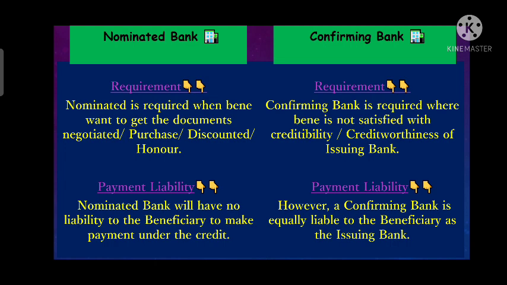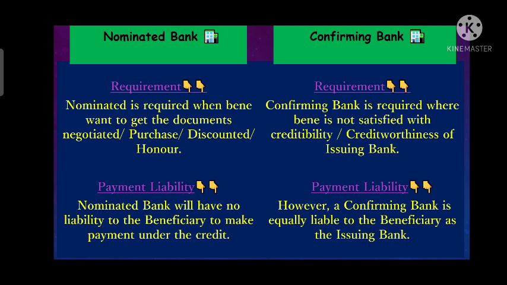Whenever there is a nominated bank, it can make the payment to the beneficiary in advance, or it may not make the payment. So it depends on the nominated bank. It might make the payment to the exporter in advance, or it might not. So there is a risk that it might make the payment or might not. There is no confirmation that the nominated bank will definitely make the payment. It can make the payment.